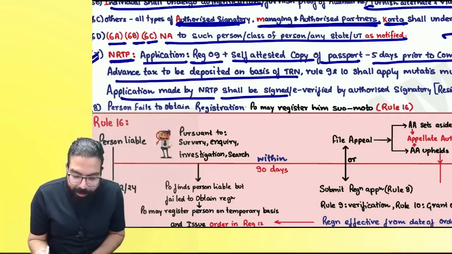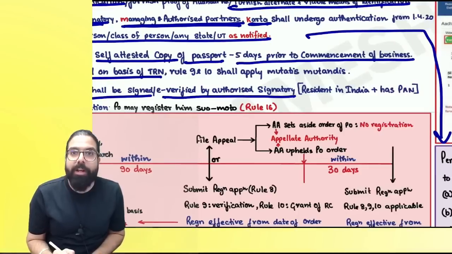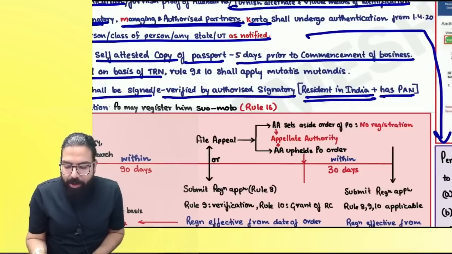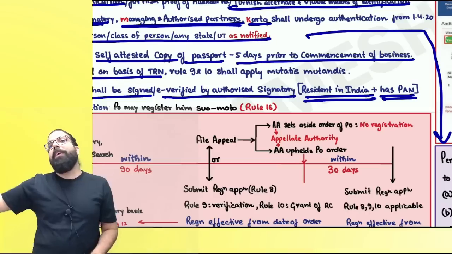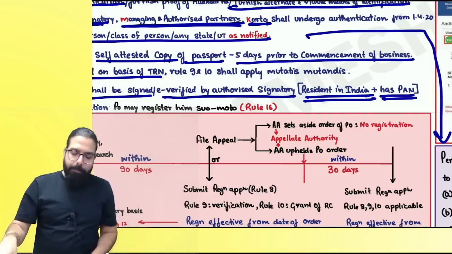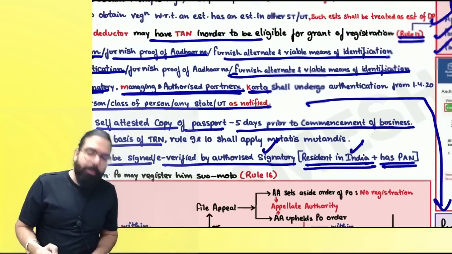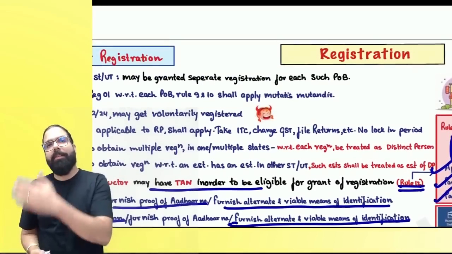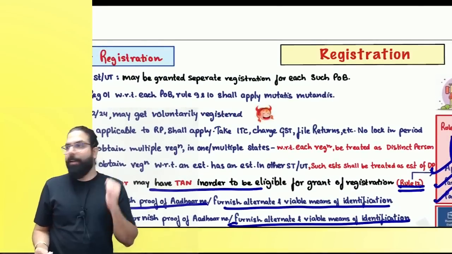Application made by NRTP shall be signed or e-verified by an authorized signatory resident in India having a PAN. So if NRTP is coming, supposing I am his friend, I should be having a PAN number, I should be a resident of India, and I should be the authorized signatory so that if he runs away, government can catch my neck. Can we go ahead, everyone?